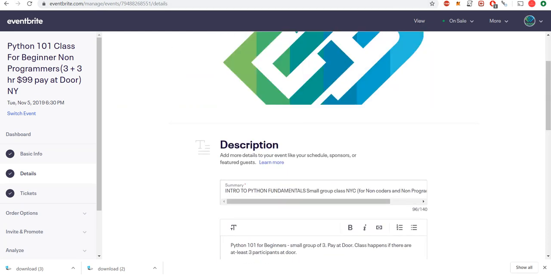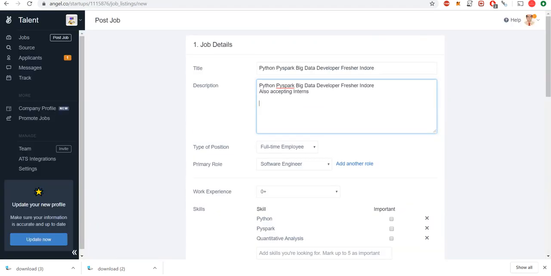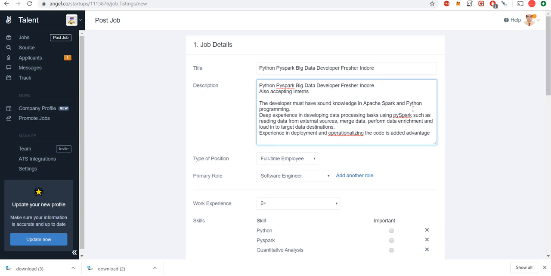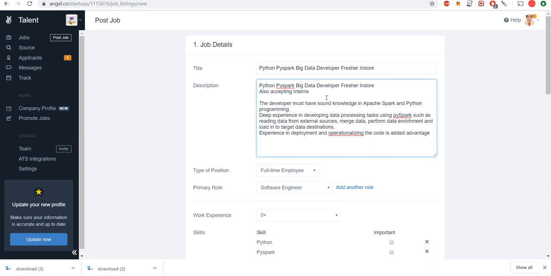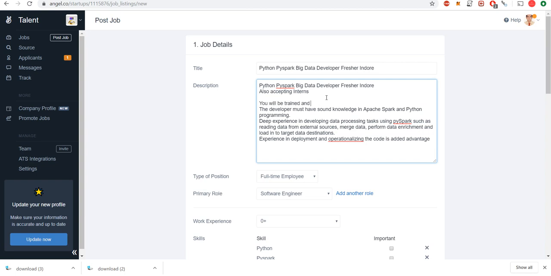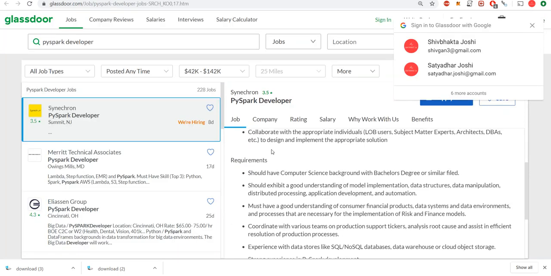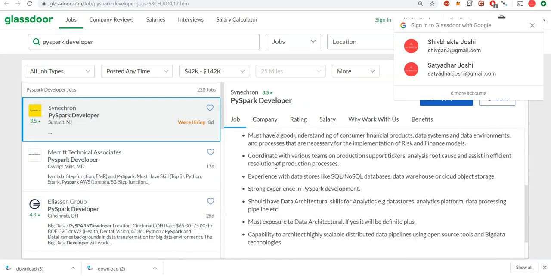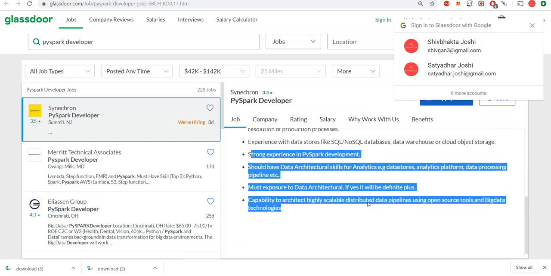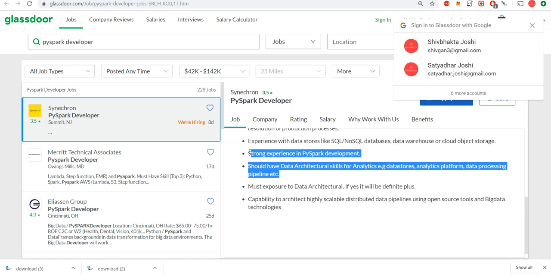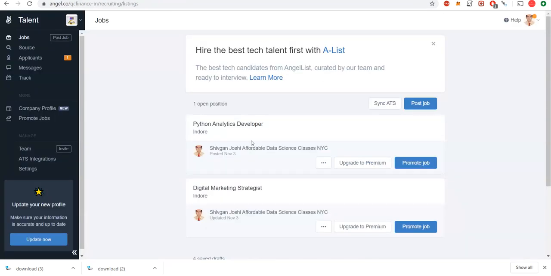Where did I lose the page? Give me a second. Okay. Merging data, data enrichment, and whatever you want to post. You will be trained and have to work on. So this is a fresher position, so we are going to train them and they have to work on. And I'm going to write some more stuff. And I'm going to put this online as well so that you could use it later.